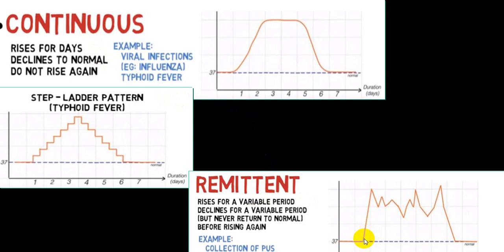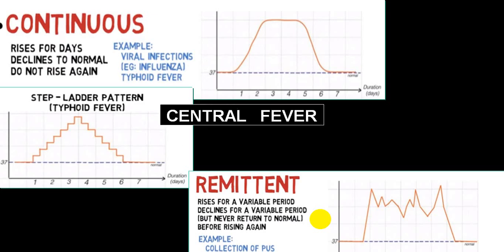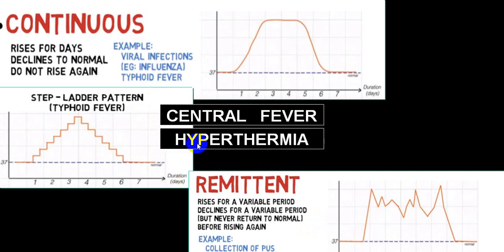But when there is a fever that fluctuates, you can see this is fluctuating more than 1 degree Fahrenheit, we'll label that as remittent fever. This is very commonly seen in pus collections like say empyema, liver abscess, lung abscess, etc. Basically indirectly bacterial infection. Also you can get continuous fever in case of a central fever. In case of hypothermia, you will have a sustained rise of temperature.